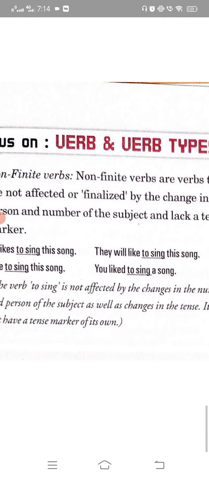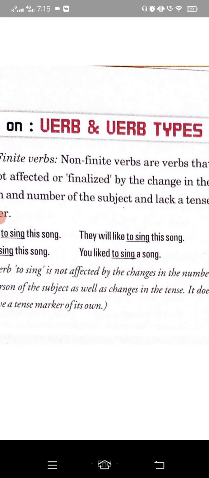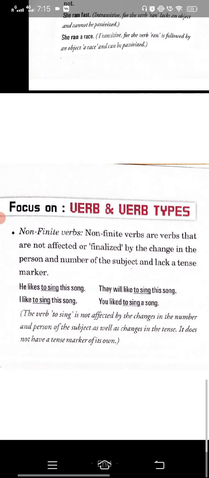Like you can see, he likes to sing this song. With the person I, the verb used is to sing. With they, the verb used is to sing. With you, the verb used is to sing. So everywhere you can see that the persons were different, the subject was different, but the verb was the same in all the sentences. So they don't get affected by the subject or the person, they will remain the same every time.